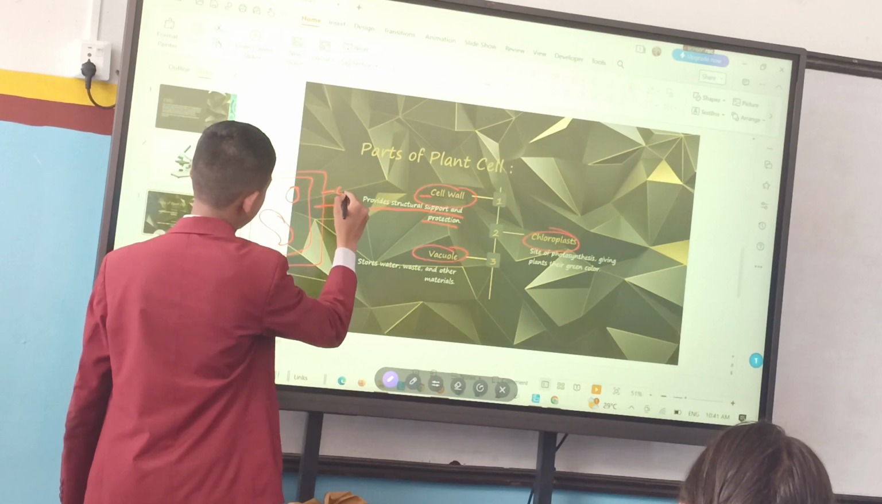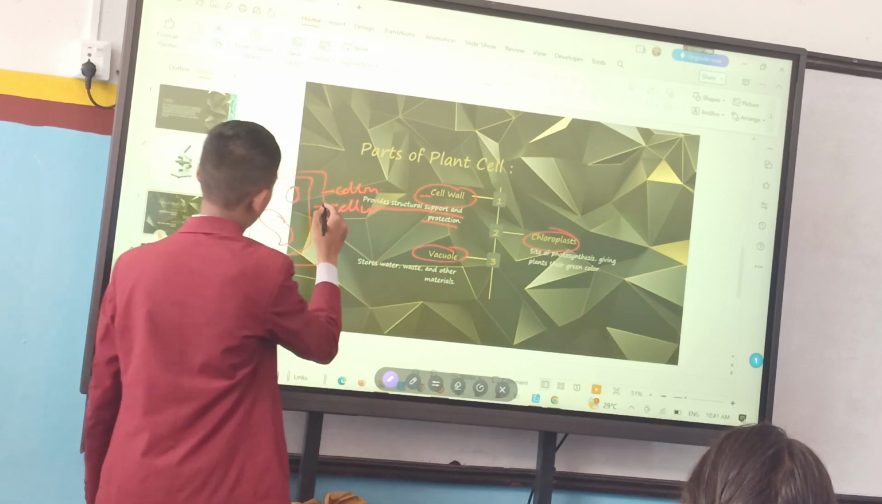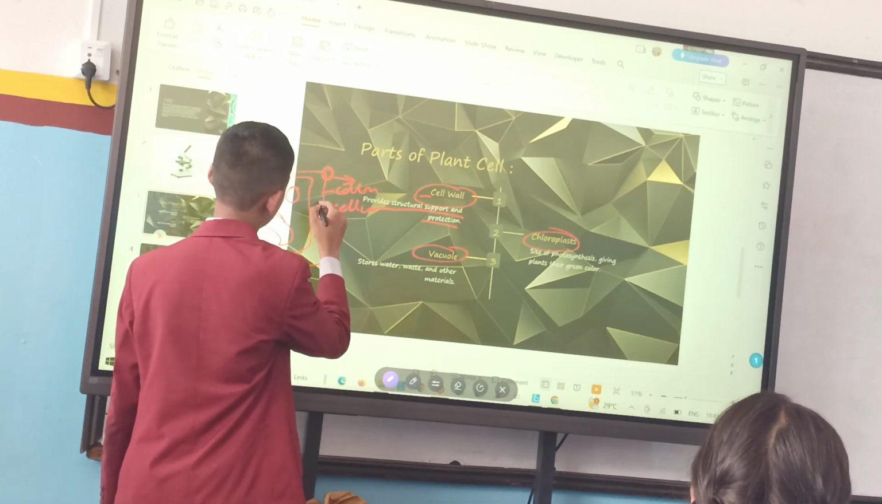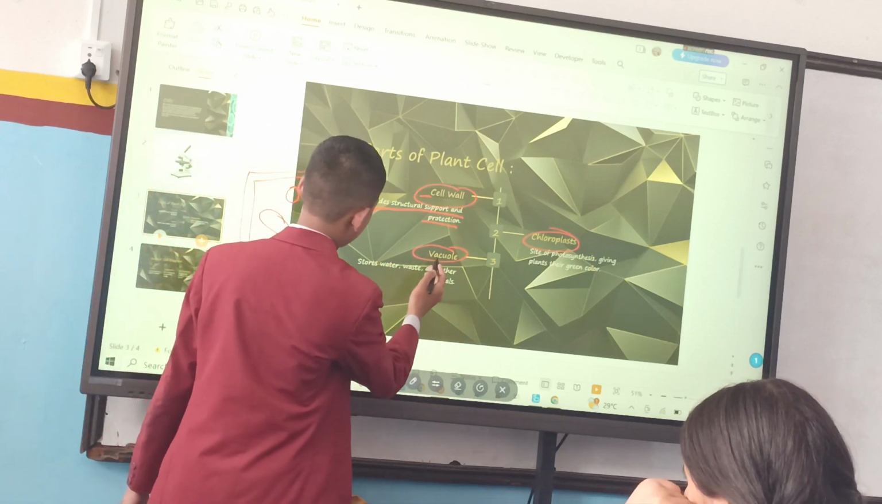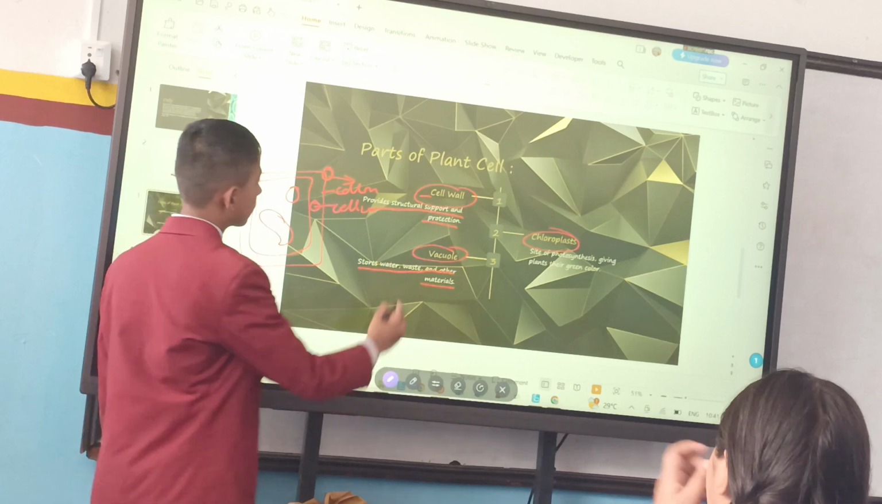This one is the cell membrane, and this one is the cell wall. Cell wall, if any type of bacteria try to harm this one, this might be broken, but this will protect it from these bacteria. And the next one is given here. Vacuole stores water, wastes, and other materials. So it's given here.